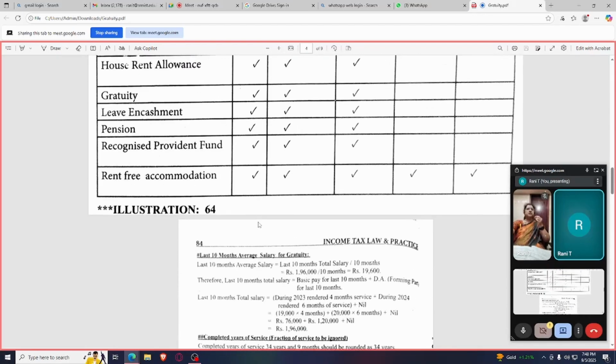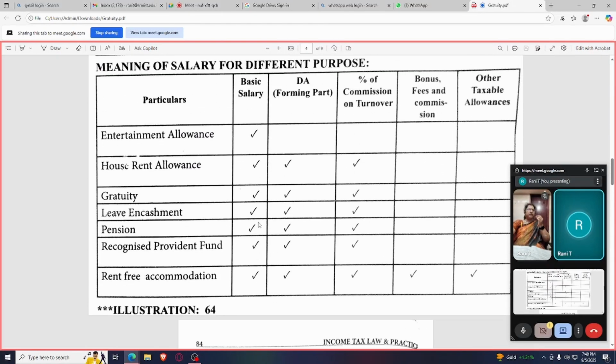Before that, all this gratuity and pension we learn for Unit 3. While calculating the salary for gratuity, we have to take basic salary. When dearness allowance is forming part, then we have to add it, and we have to add the percentage of commission on turnover. So for gratuity: basic salary, DA forming part, and percentage of commission on turnover. All this you need to take into account.